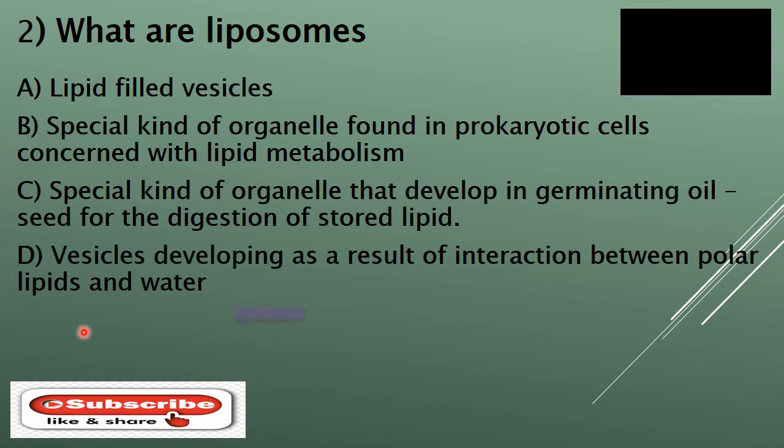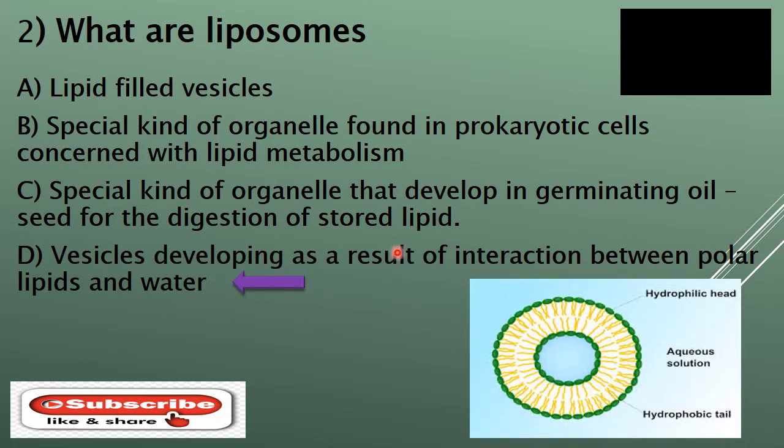Well, the correct answer is D. Vesicles developing as a result of interaction between polar lipids and water. Liposomes are small artificial vesicles of spherical shape that are created from cholesterol and natural non-toxic phospholipids. They are used as vehicles for administration of nutrients and pharmaceutical drugs.